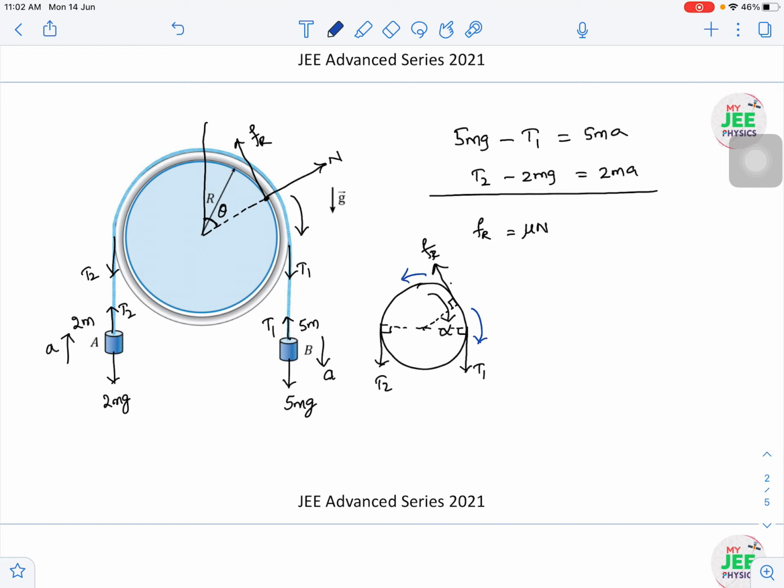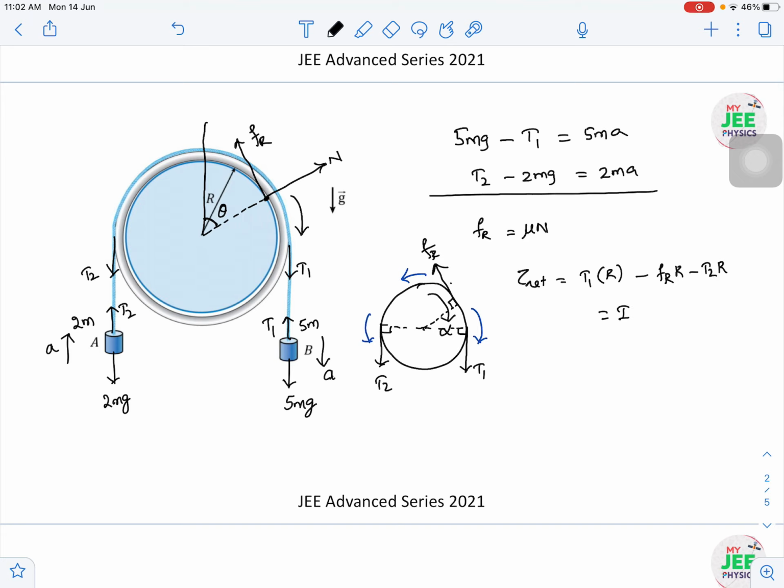The T1 torque is clockwise only, but friction and T2 will create torque in the opposite sense. Then what is the net torque acting? Ultimately the ring is rotating in the clockwise sense, so clockwise torques are positive and anti-clockwise torques are negative. So the net torque is T1 into R minus Fr into R minus T2 into R. I think all of you understood why I have taken T1 into R positive, and Fr into R and T2 into R negative: because they are opposite to our assumed sense. We are assuming that clockwise is the ring rotation, so clockwise torques are positive and anti-clockwise torques are negative.